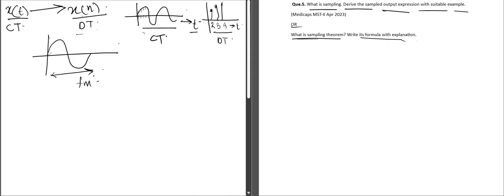Any band limited signal which is band limited to fm, which is the frequency of this particular signal, can be recovered from its samples if fs is greater than or equal to twice of fm, where fm is the frequency of this signal and fs is the sampling frequency, the rate at which the signal is sampled. For example, after sampling, the signal becomes like this.